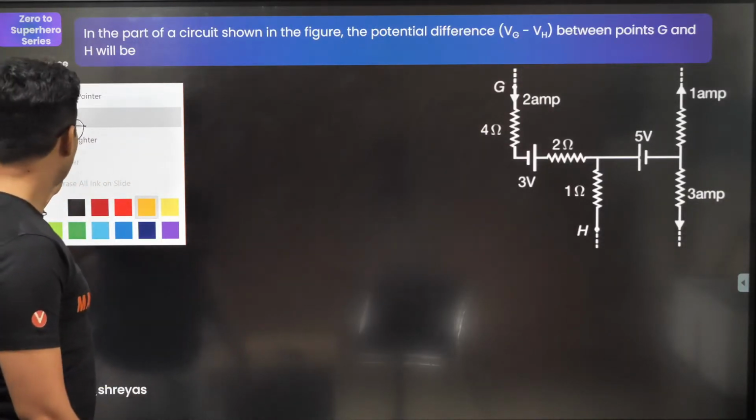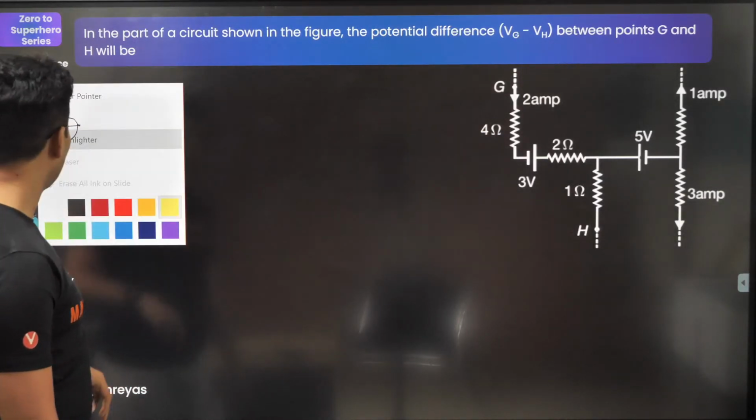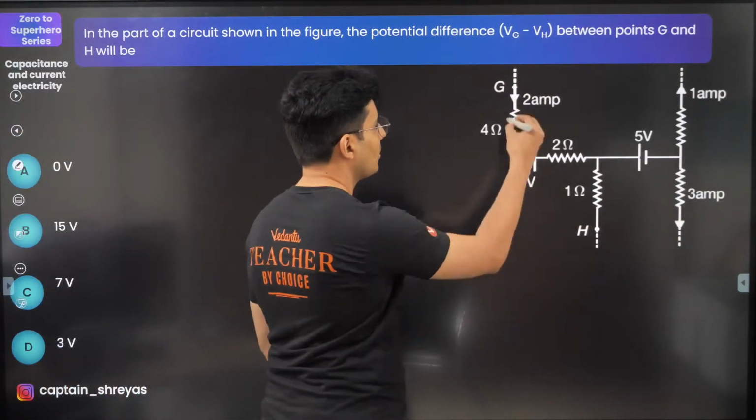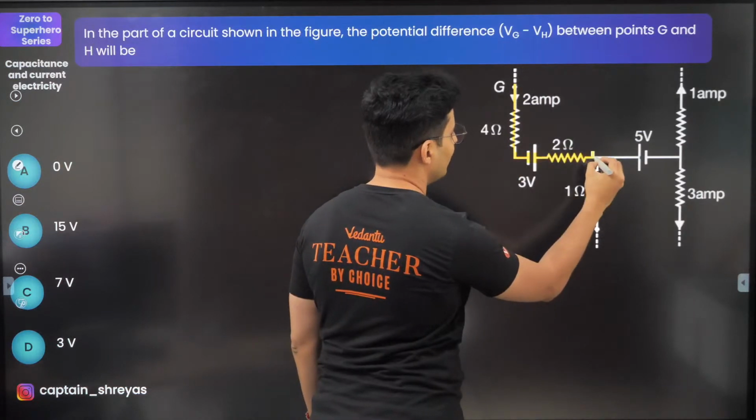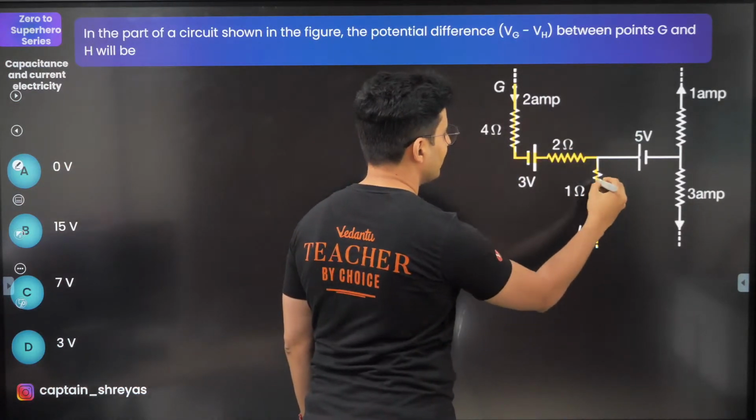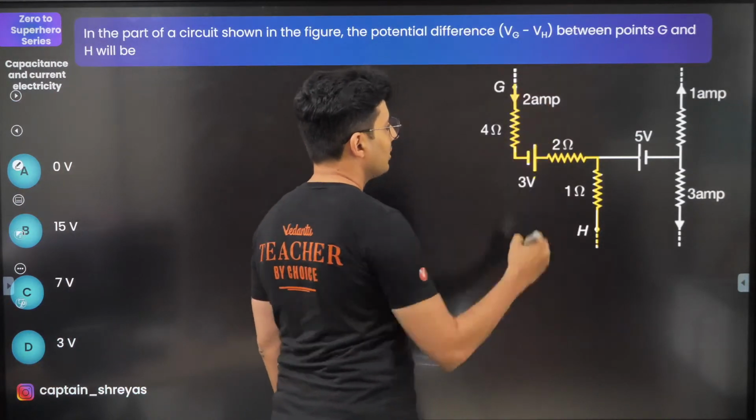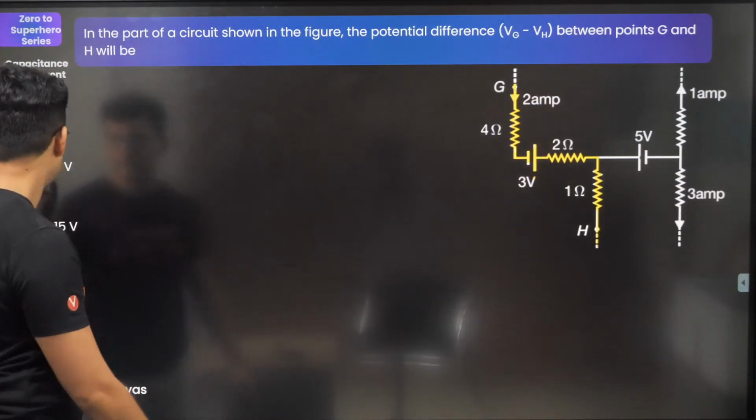So, basically, can I use the highlighter? I've never tried the highlighter. How does it work? I don't know. Potential difference between G and H. Okay, let's try the highlighter. Wow, this is how it works. I like this. I like to move it. I like to move it. So this is the path and I like it.